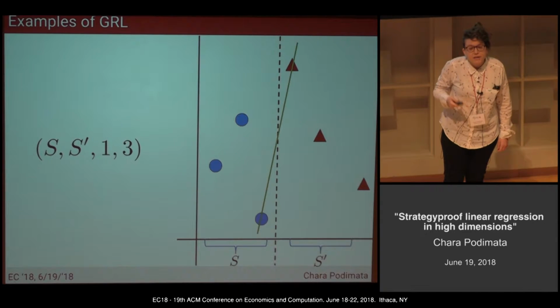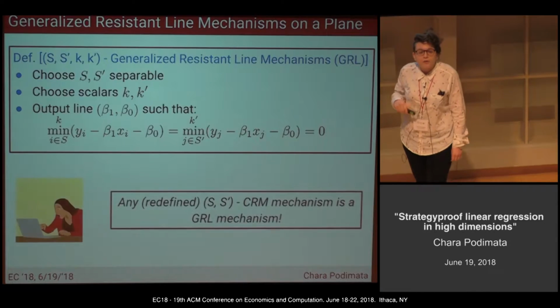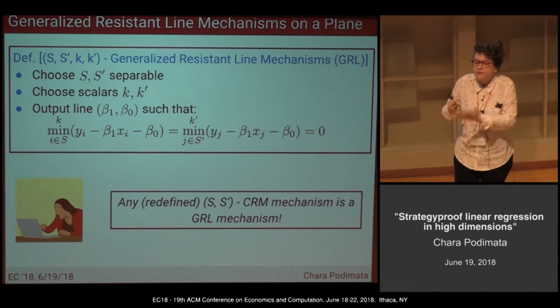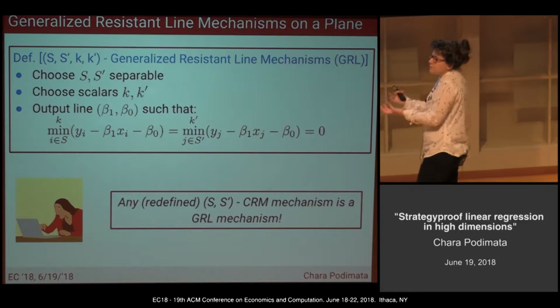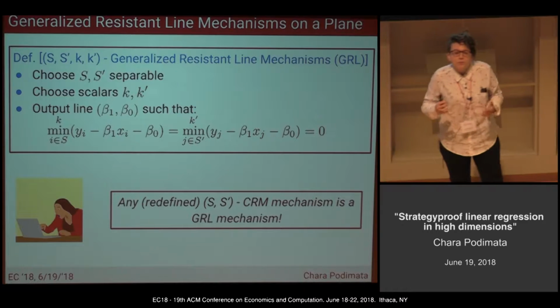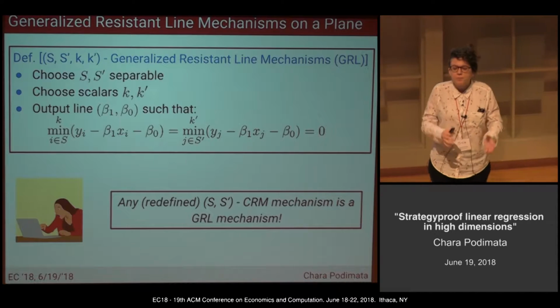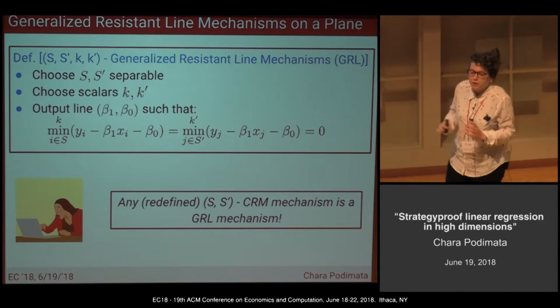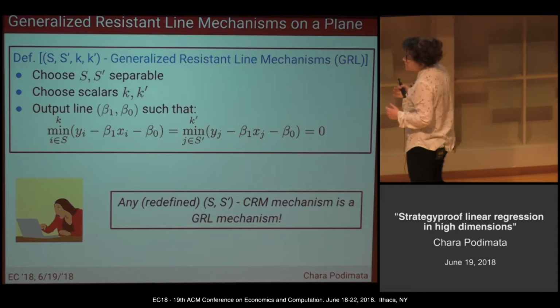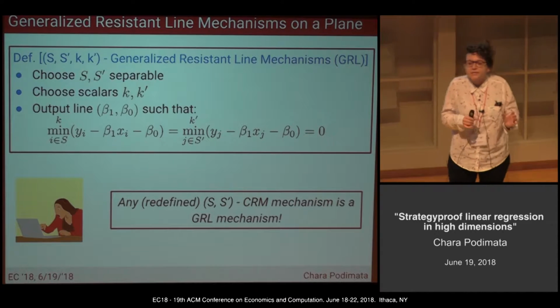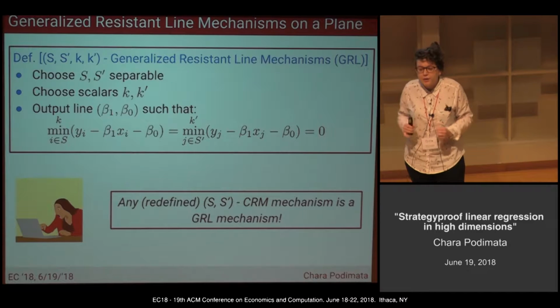And as I hinted before, this family, the previous family, the CRM, the corrected CRM, is engulfed in full in this family. And while that might seem straightforward for the case that S and S prime are separable, it wasn't straightforward at all for the case that, for the full CRM essentially, when S and S prime are equal.